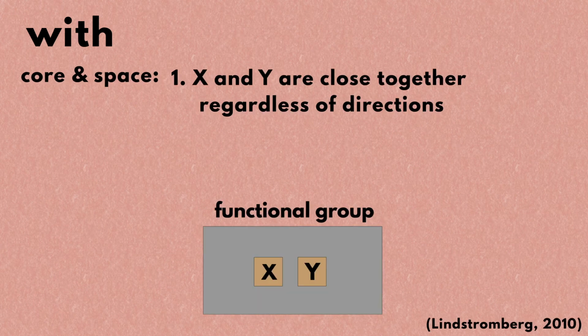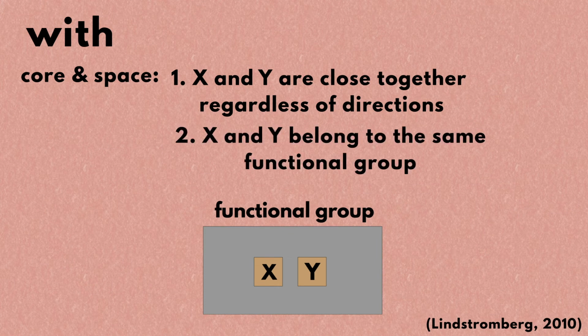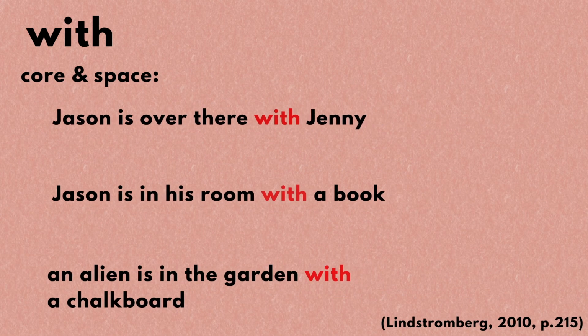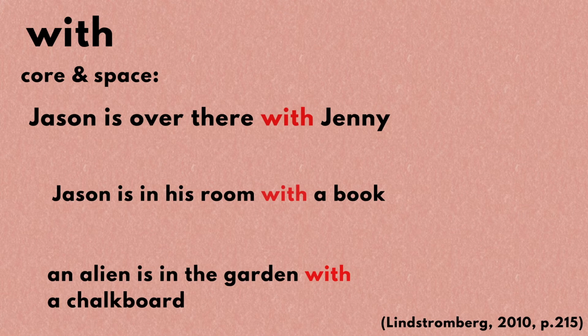Alright, let's move on to the meaning of the word with. Its core meaning and the space-related meaning are the same. The word indicates that X and Y are close together regardless of directions, and that X and Y belong to the same functional group. For instance, let's take these three example sentences. Let's look at the first one. Jason is over there with Jenny.